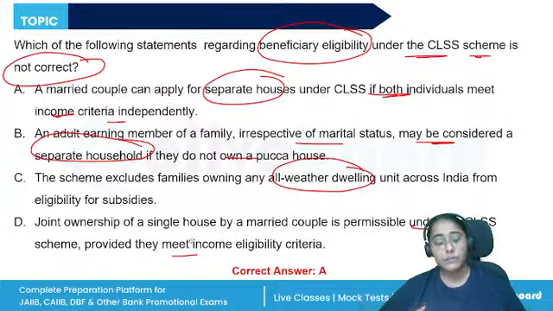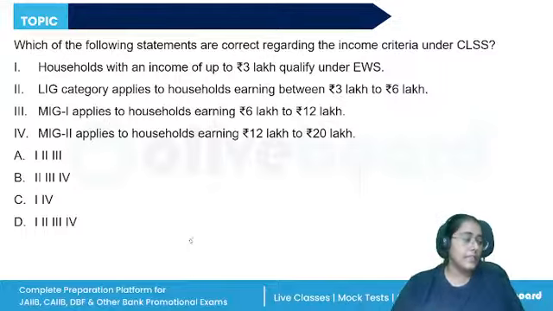And their income should meet the eligibility criteria. So, the Pradhan Mantri Awas Yojana, under which the CLSS works, the credit linked subsidy scheme, housing for all is the mission. Beneficiary family, in case of the married couple, either of the spouses or both together in joint ownership will be eligible for a single house only.